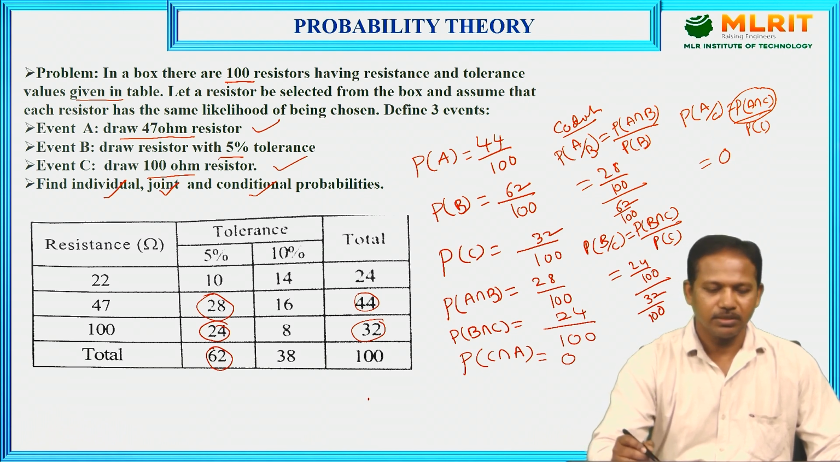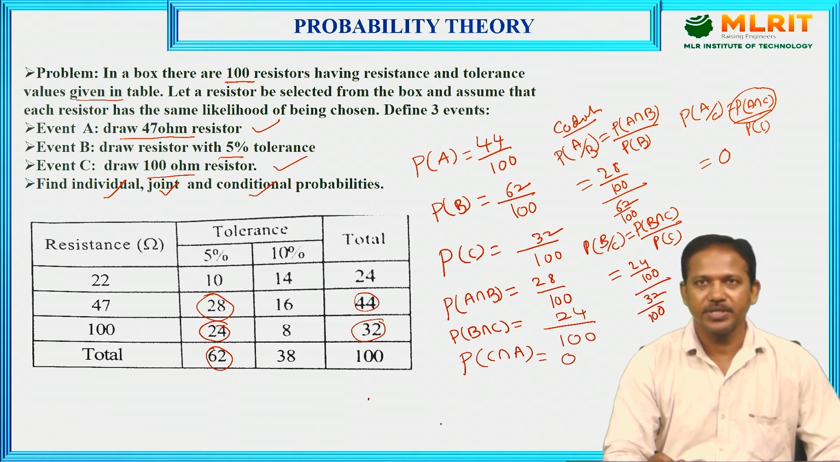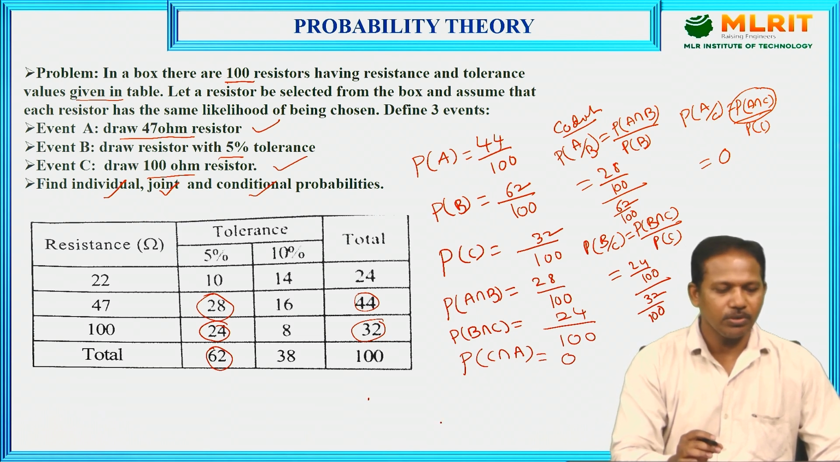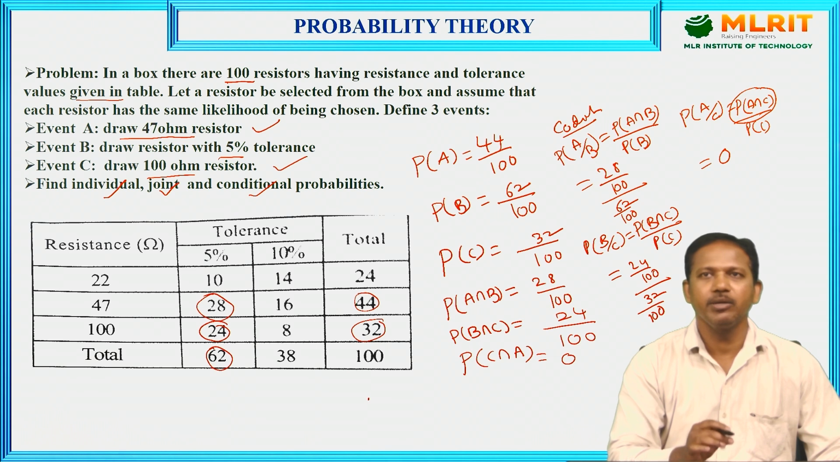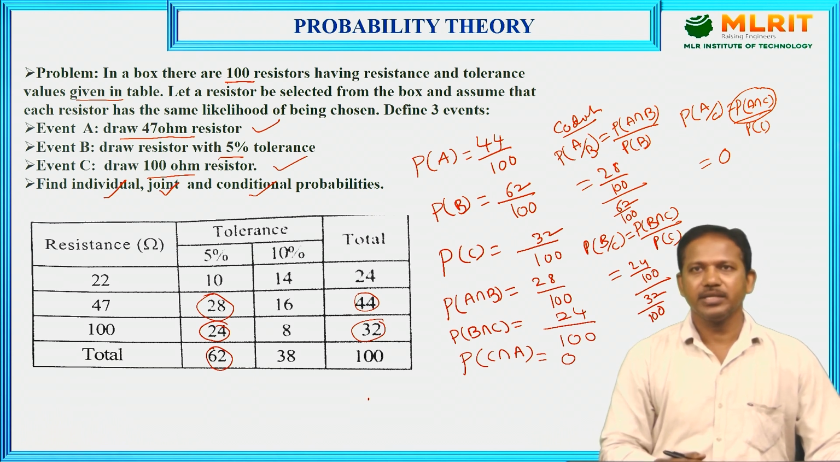So this is the conditional probability. Till now, we have covered individual probability, joint probability and conditional probability. So today's section is completed. Next time, we will discuss the total probability theorem and Bayes theorem. Thank you.